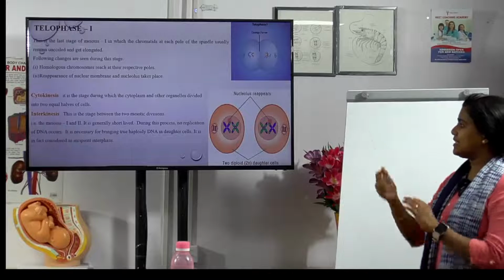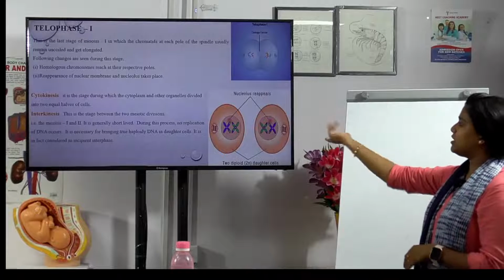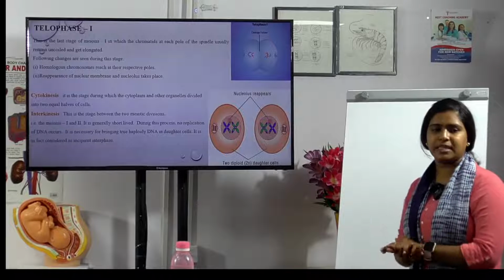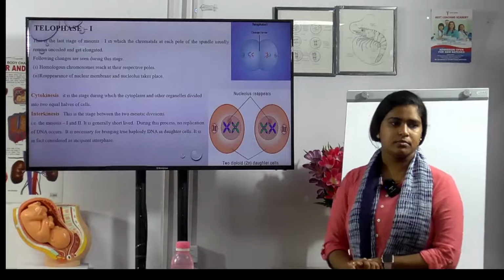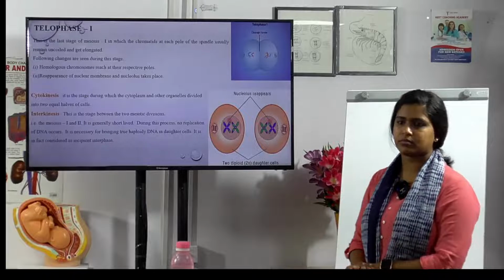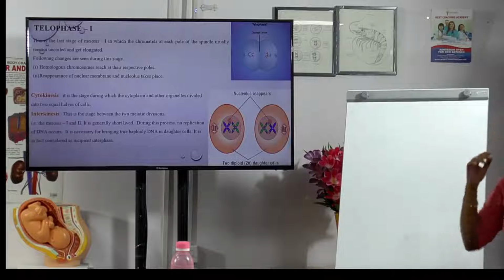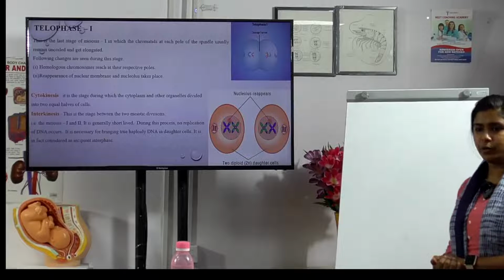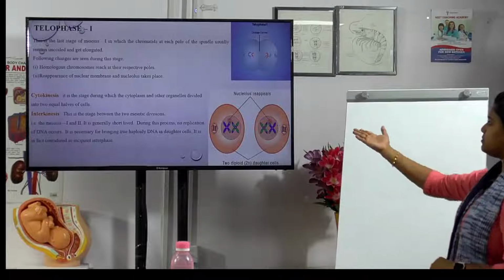Interkinesis is a stage between the two meiotic divisions, that is M1 and M2. It is short-lived. During this process no replication of the DNA occurs. In which stage does replication occur? In interphase, in which phase does it happen? Replication happens in the S phase and stops at G2.